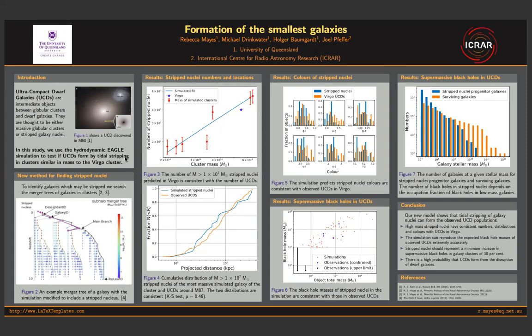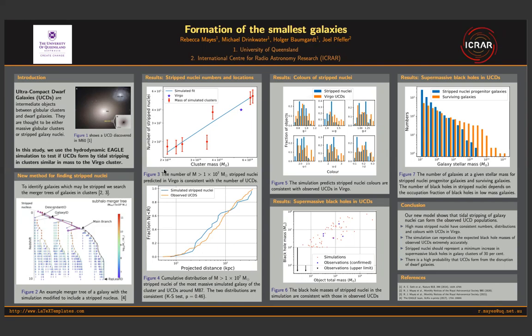In this study, we used the hydrodynamic Eagle simulations to test if UCDs formed by the tidal stripping model in massive Virgo-like clusters. To identify galaxies which may be stripped, we searched the merger trees of galaxies and clusters. We modify the simulations by defining the most bound particle of nucleated galaxies as the nucleus and tracking it through the simulation. The redshift zero positions of these most bound particles are then determined and their properties are derived. In our first published paper, we determined the numbers, masses, and distributions of our sample of simulation nuclei and compared them to observations of UCDs in the Virgo cluster.